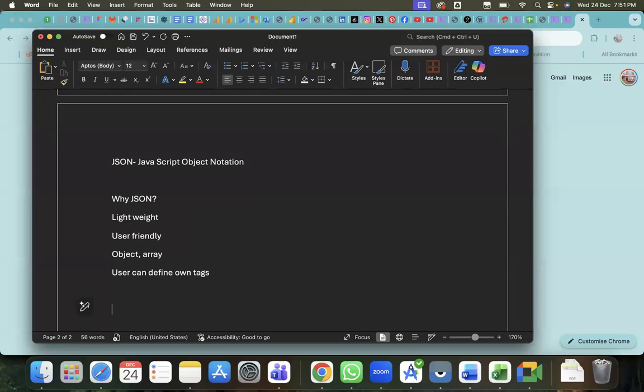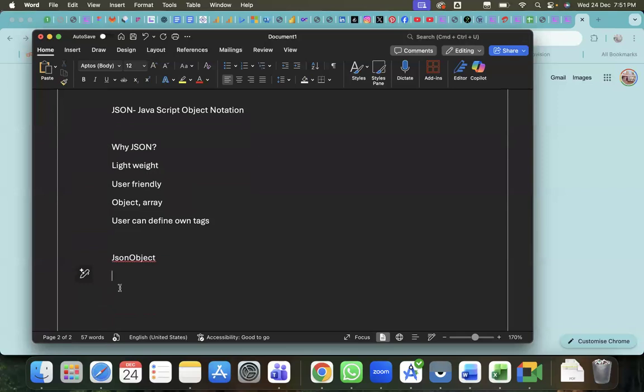But how can I identify a JSON object and a JSON array? Meaning, how to declare a JSON object and a JSON array. So for the declaration of a JSON object, wherever the content is in a curly bracket, that indicates the object. Here the first one is the key. Always the key should be in string format.